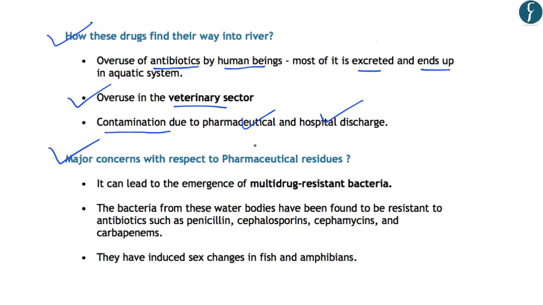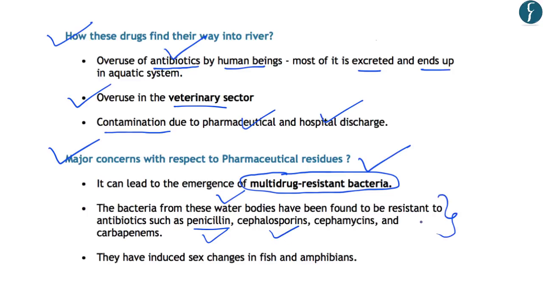So the first is that due to the increased discharge of antibiotics in the rivers, it is leading to emergence of multi-drug resistant bacteria. And regarding multi-drug resistant bacteria, you should understand that these are those bacteria which have developed resistance to the antibiotics like penicillin, etc. And these bacteria which are found in water bodies have been found to be resistant to antibiotics like penicillin, cephalosporin,